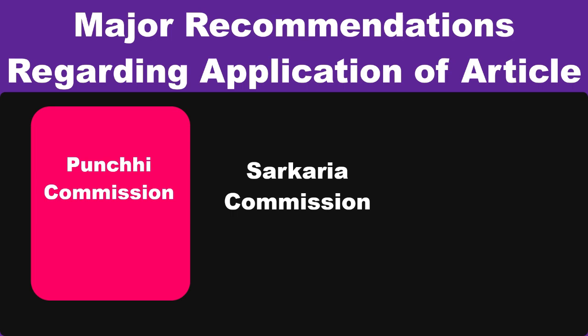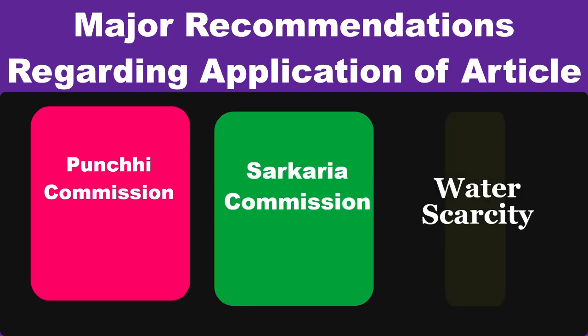An explanation is to be obtained from the errant state before taking action under Article 356. The governor should recommend the proclamation of President's Rule without dissolving the legislative assembly, and also appropriate amendments should be carried out in the relevant provisions of the Constitution to make the remedy of judicial review more meaningful. So these are the things provided by the Sarkaria Commission.